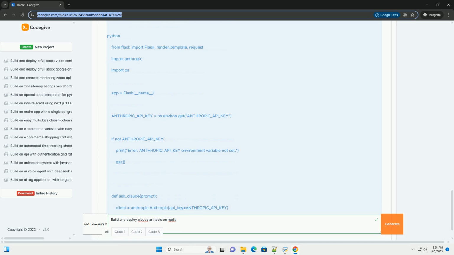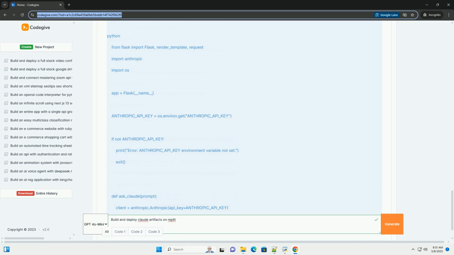3. Running the code. Click the Run button at the top of the Replit IDE. The program will start in the Replit shell. You can now type your prompts and see Claude's responses.